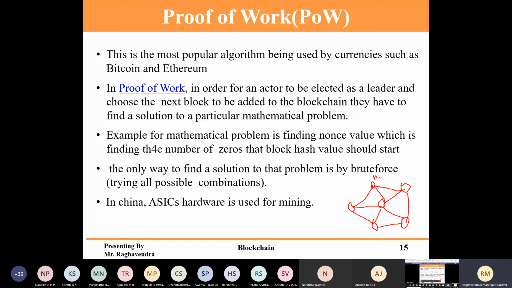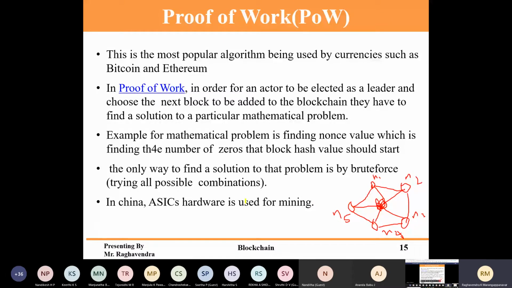So consider N1, N2, N3, N4, N5. So this is the network. Don't consider it as a node. So there are 5 nodes. Now who wants to validate the transactions, and why does he have to validate the transactions?